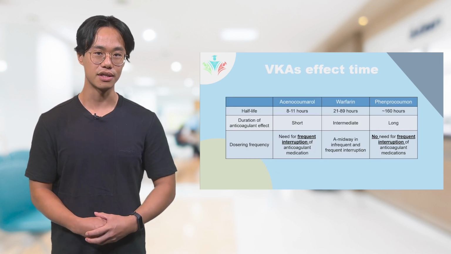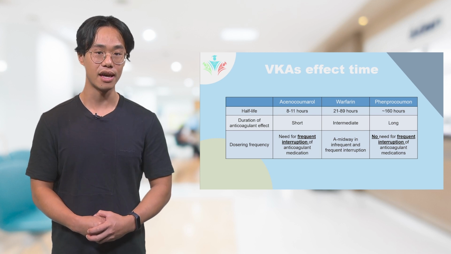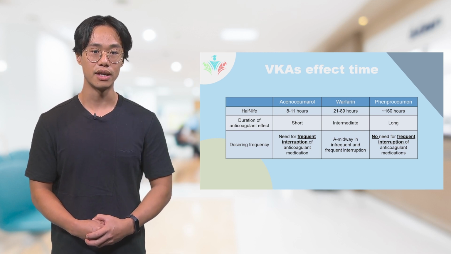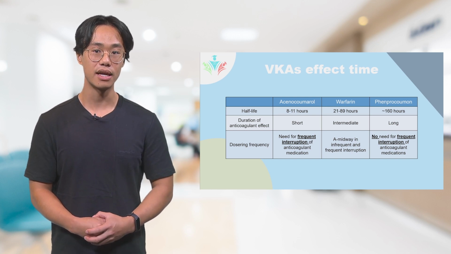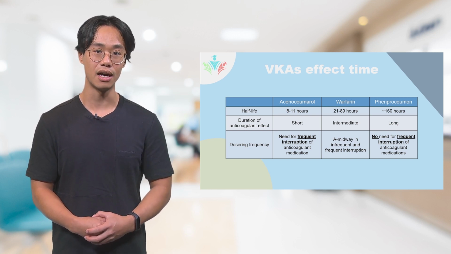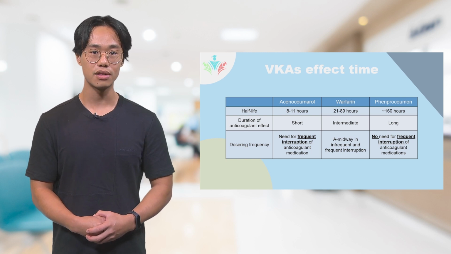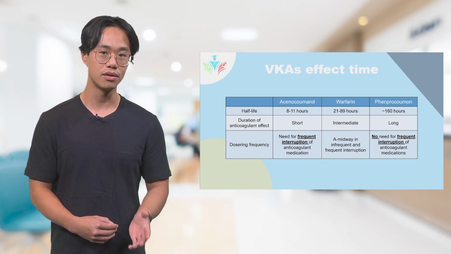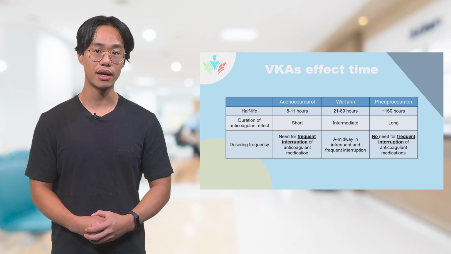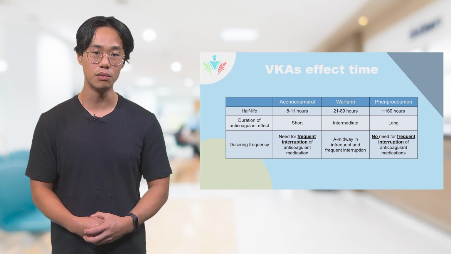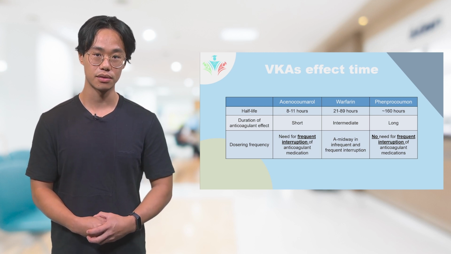So what is the difference exactly between the VKAs? The important differences are in the half-lives. Acenocoumarol has a half-life of about 8 to 11 hours, whereas phenprocoumon has a half-life of 116 hours. Warfarin sits in the middle with 21 to 89 hours. The duration of anticoagulant effect of acenocoumarol is so much shorter compared to phenprocoumon, which can be used to your advantage.